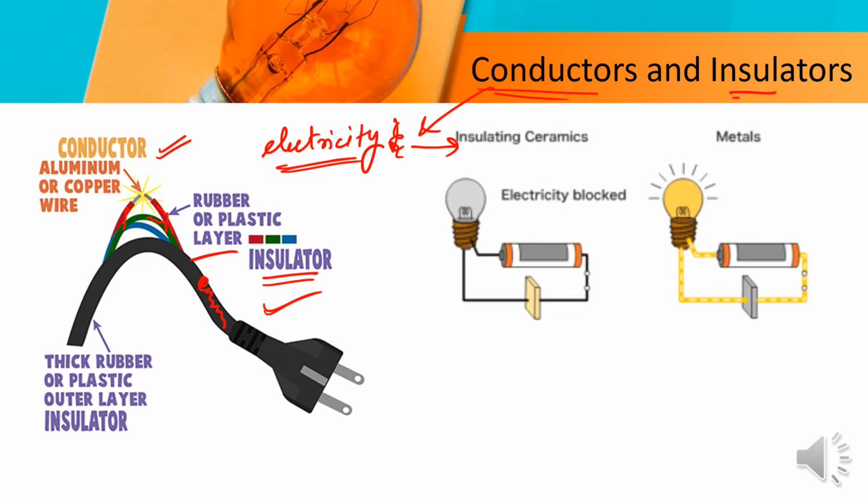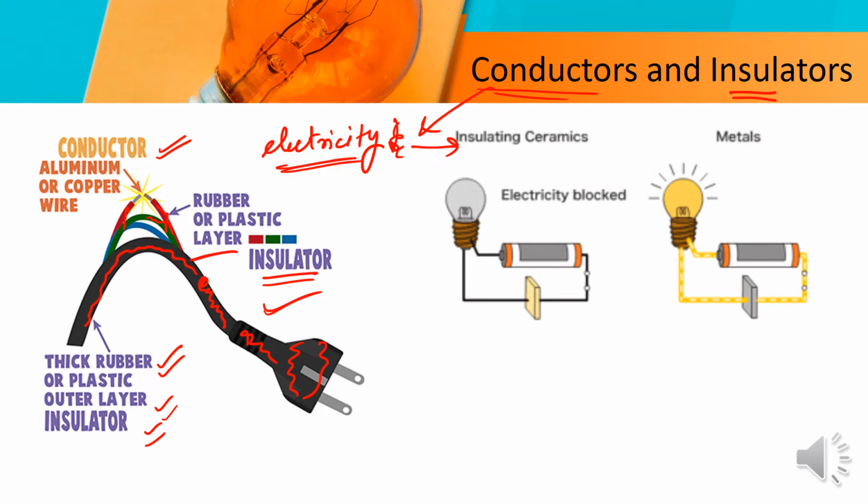Insulators are the substances that do not allow electricity to flow through them. There is a thick plastic rubber outer layer for insulation, so that the wire is insulated and we cannot get a current. Our body is also a conductor, so we will get current if we touch the electricity.